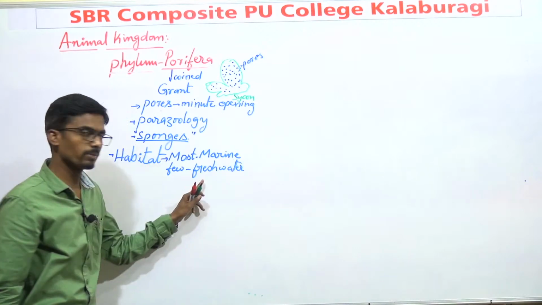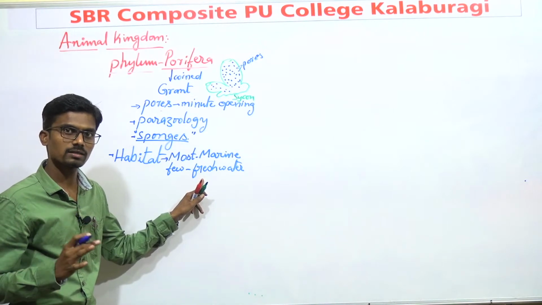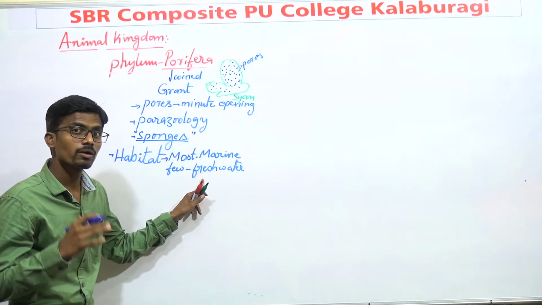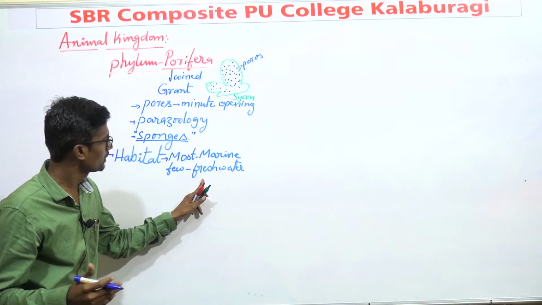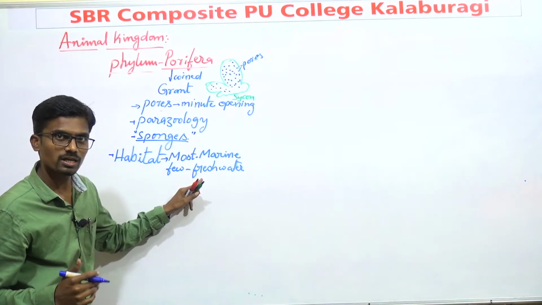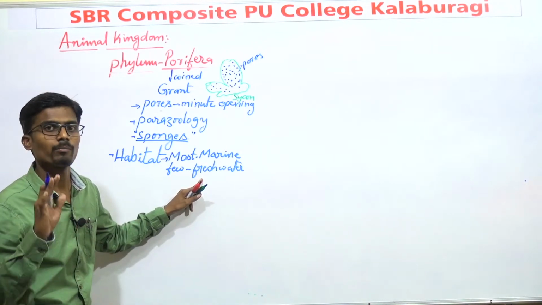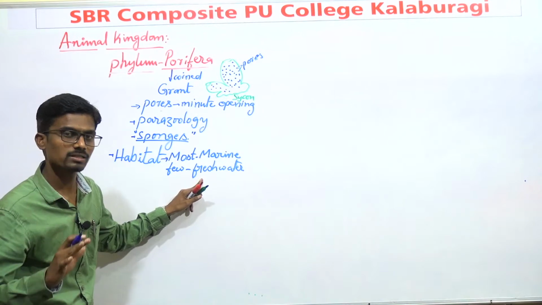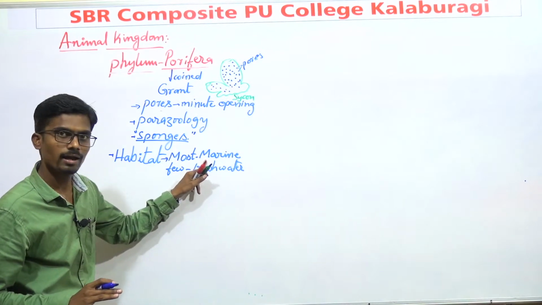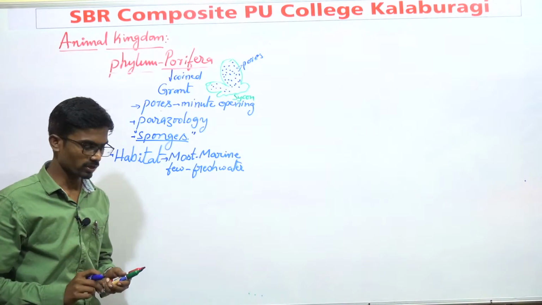Based on this, questions may be asked. Phylum Porifera is quite common in which of the following habitats: freshwater, marine water, terrestrial, or moist place? At that time you must select marine, since the majority of these organisms are found in marine water. Only a few species are present in freshwater.